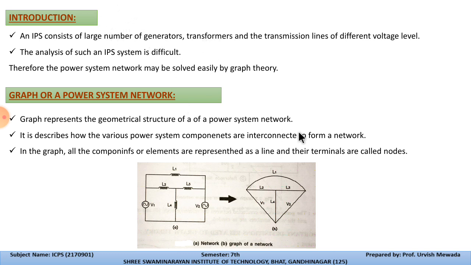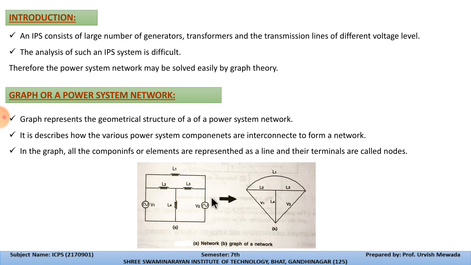So we start with the topic of graph of a power system network. Here one network is shown. In this network we have two voltage sources, V1 and V2, which we can consider as generators. L1, L2, L3 and L4 are all elements connected with the generating stations V1 and V2. As the neutrals of both generating stations are connected to each other, this point is called the zero potential point, or ground potential.